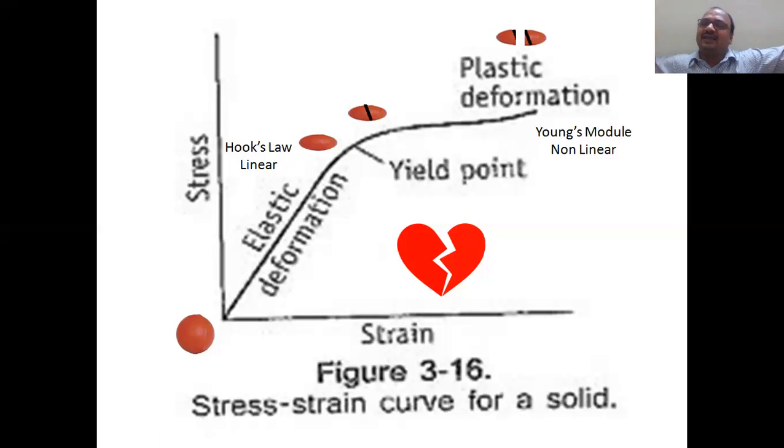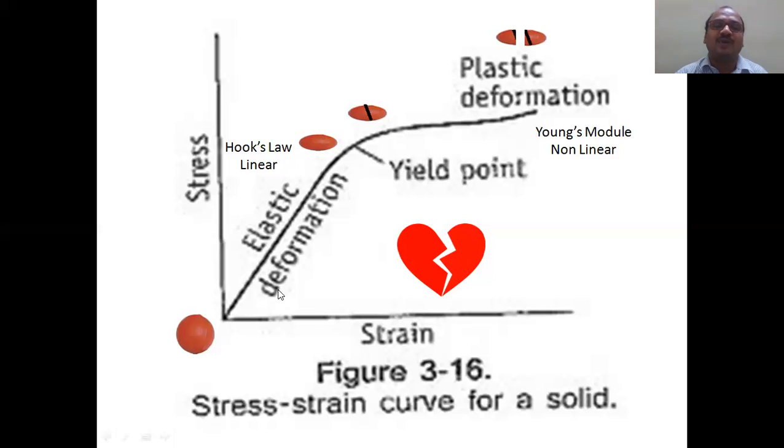But if you are pulling with too much stress, there is a crack and there is a break. That's the way the love breakup happens. Here I have shown it with the love breakup. Why? Because you are always putting stress, stress, stress. One time they cannot tolerate it, and they will tell a breakup. So the yield point, see here, is where the crack will develop and it leads to a break. So the yield point is the key point here.